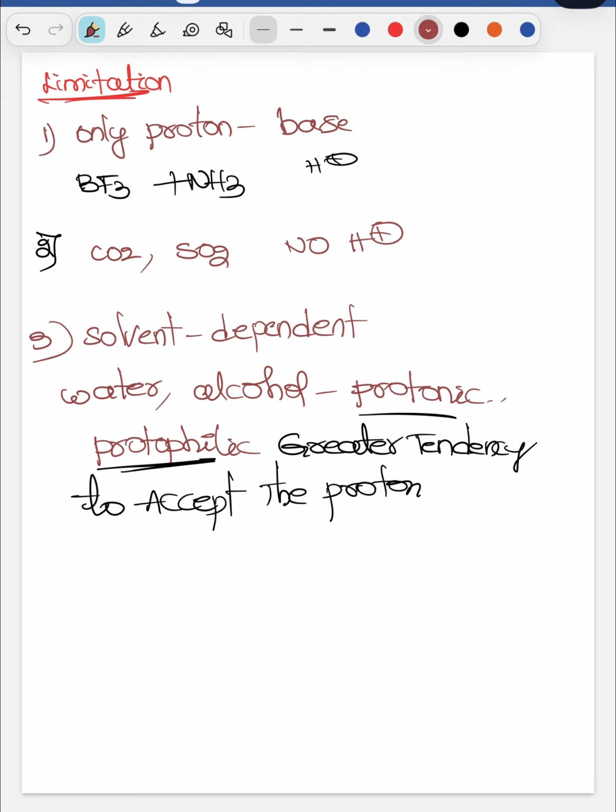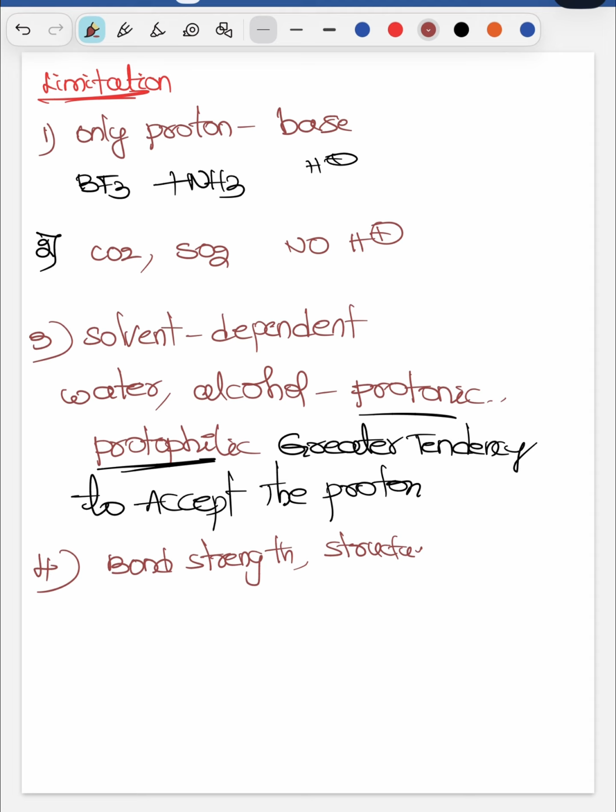Moreover, one more limitation is that it does not explain the strength difference. It is not talking about the bond strength or the structure, it only identifies donor and acceptor.